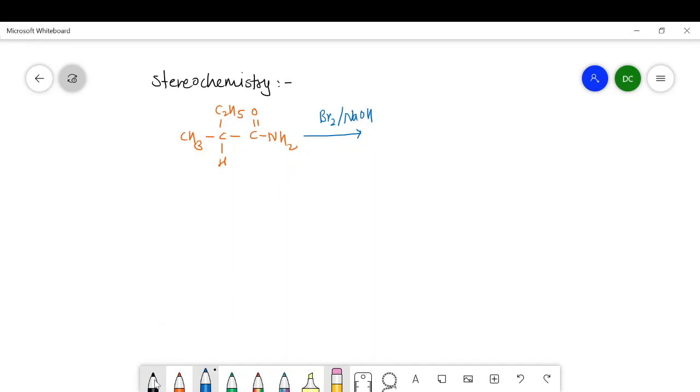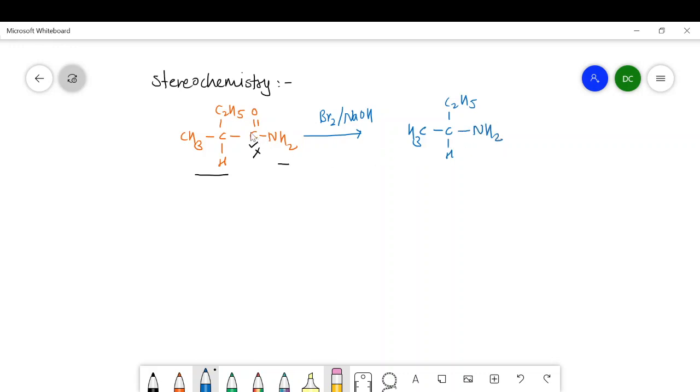What happens? This CONH2 group is lost, and the fragment and this NH2 are going to join together, and we will get this type of product here, NH2.